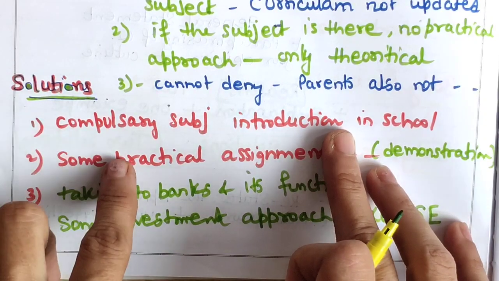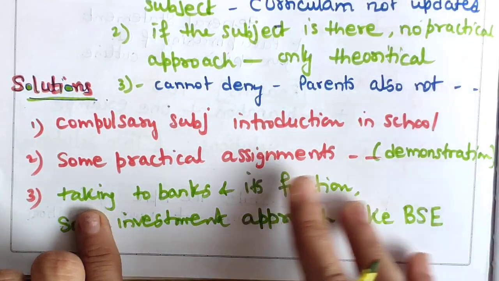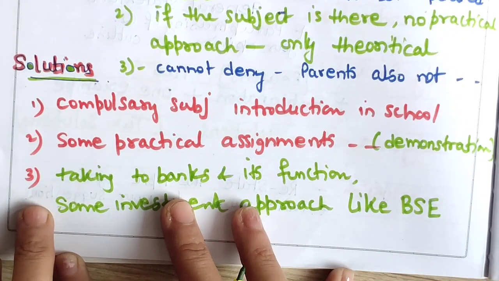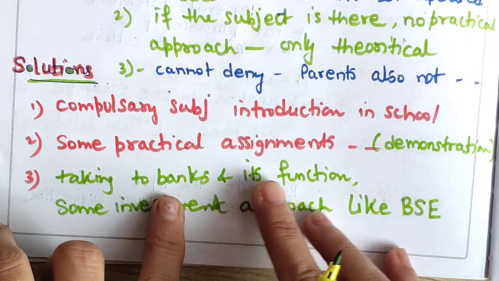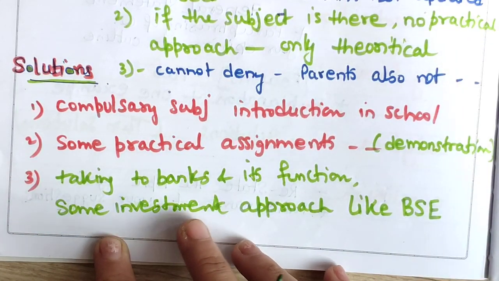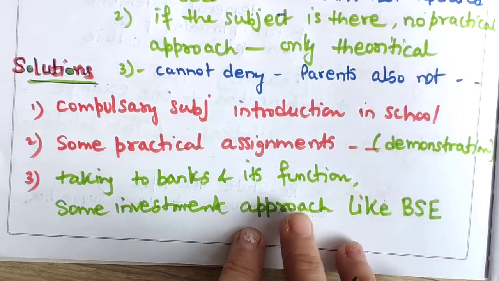Compulsory subjects should be introduced in school, along with some practical assignments like demonstrations or school educational trips. Taking students to banks to explain their functions, taking students to the Bombay Stock Exchange to show some investment approaches, shares, debentures.